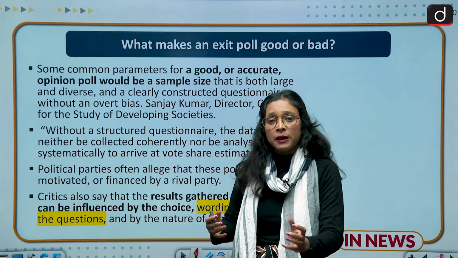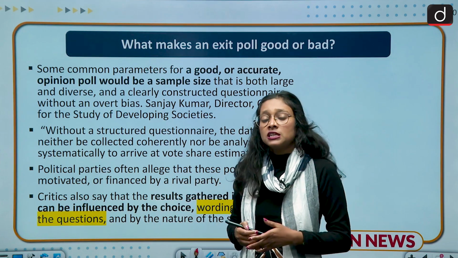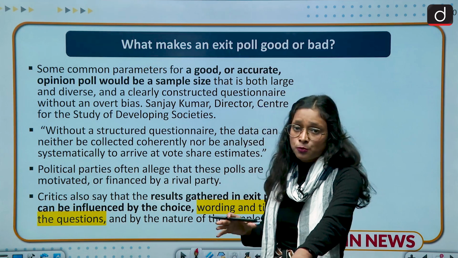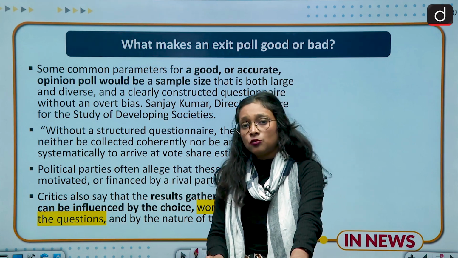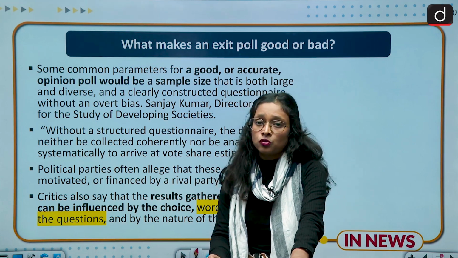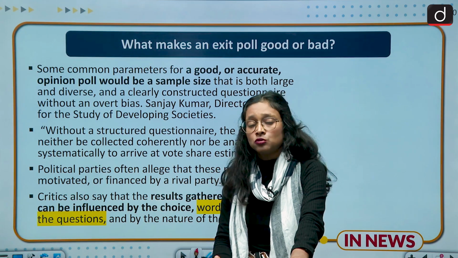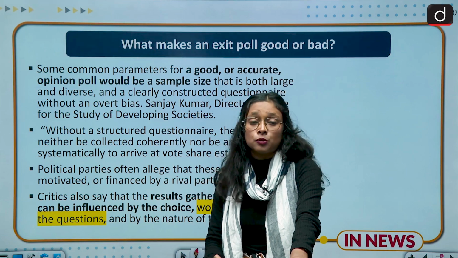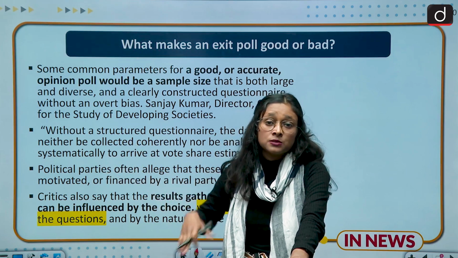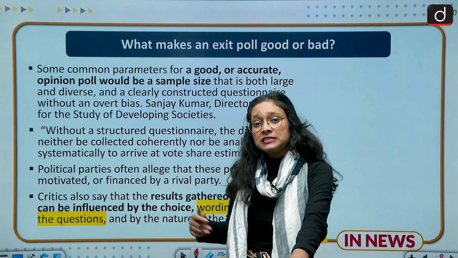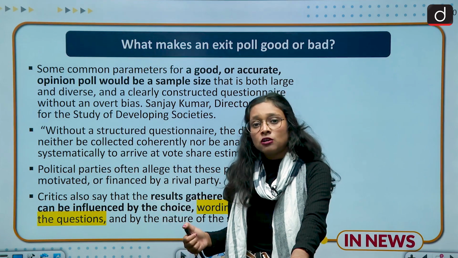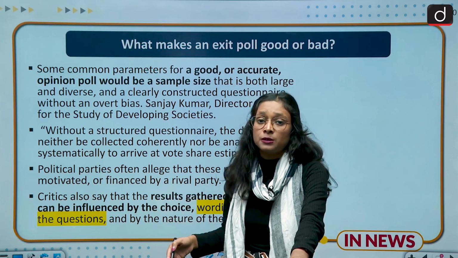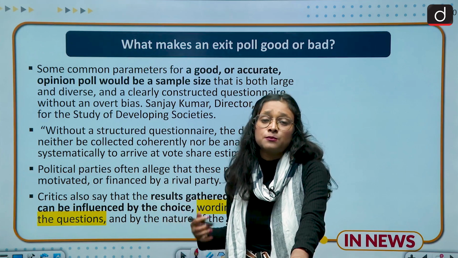So in that way, by inculcating all these things, they try to create an accurate exit poll. But here, what makes an exit poll good? Sometimes our predictions are right. So in that sense, many people say that these exit polls are good in nature because whatever they have predicted becomes right. But maybe by chance it can happen, and we cannot say that any exit poll is very good or very bad. It's very dicey and it's very subjective.